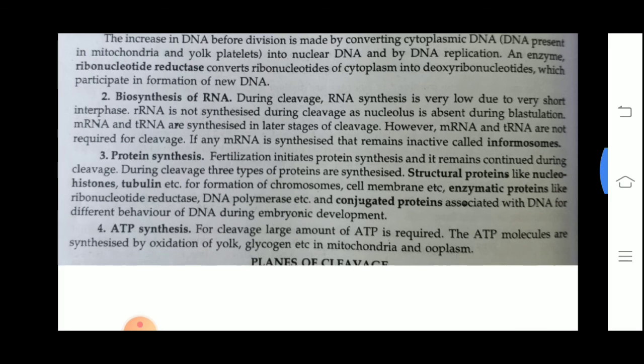Now protein synthesis: we observe that structural proteins like tubulin and other enzymatic proteins, conjugated proteins, increase during the cleavage. And ATP synthesis: as the developing zygote requires a lot of energy, a large amount of ATP is required for that.